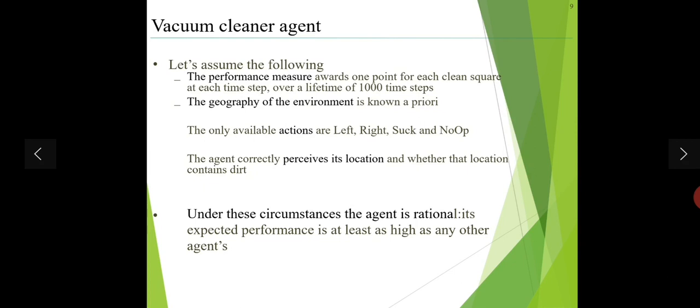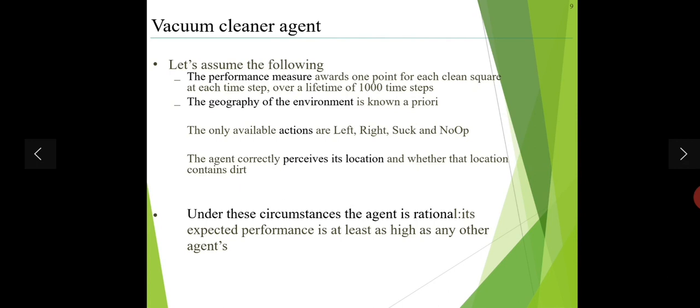The performance measure is what? It awards 1 point for each clean square at each time step over a lifetime of 1000 time steps. And second, the geography of the environment is known a priori, as we should know previously. Third, the only available actions which we can perform. Fourth, no operations. The agent correctly perceives its location and whether the location contains dirt.